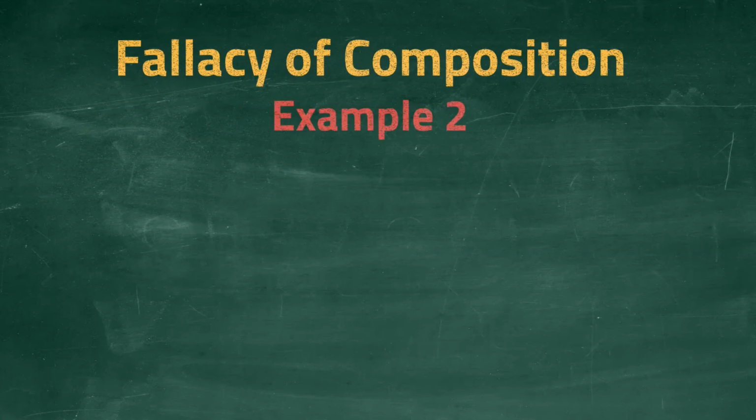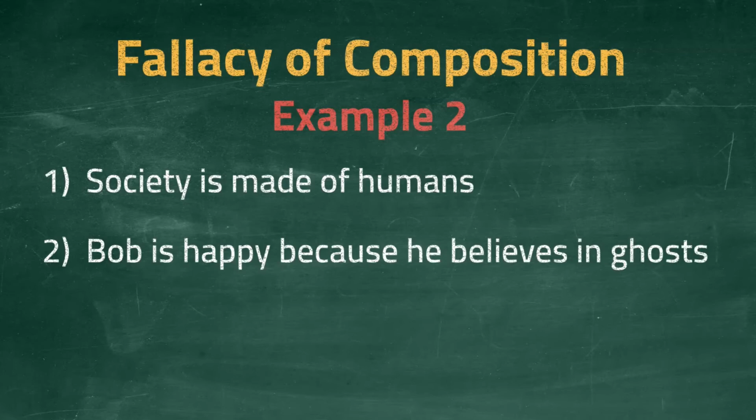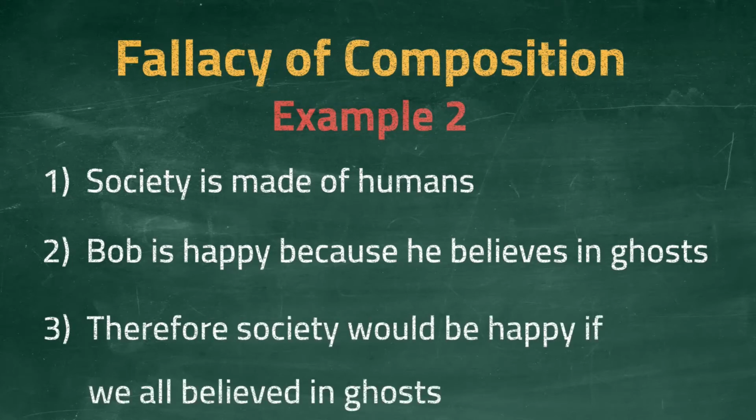The second example concerns the supernatural. It goes like this. Society is made of humans. Society is the whole object, and individual humans are the composite parts. Bob is happy because he believes in ghosts. Bob is a single human who believes in ghosts, and this belief makes him happy. Therefore, society would be happy if we all believed in ghosts.